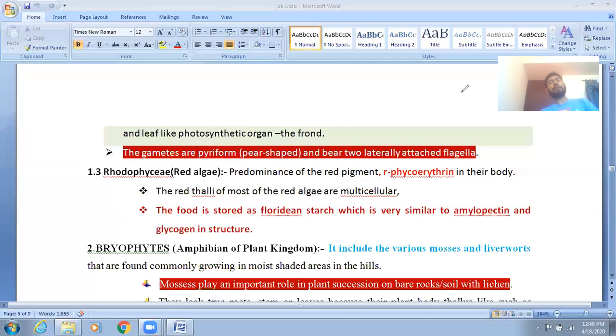Checking the habitat: most Chlorophyceae live in fresh water and some in marine water. Most Phaeophyceae are marine and rarely fresh water. In Rhodophyceae, some are fresh water and some are marine.